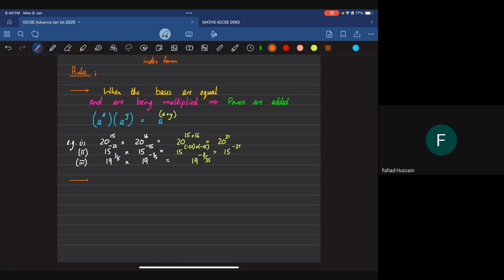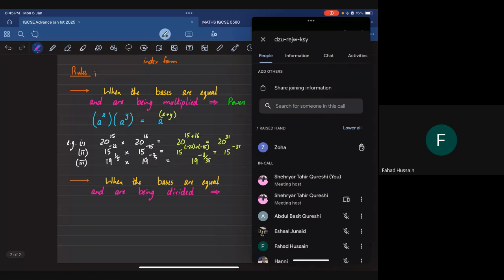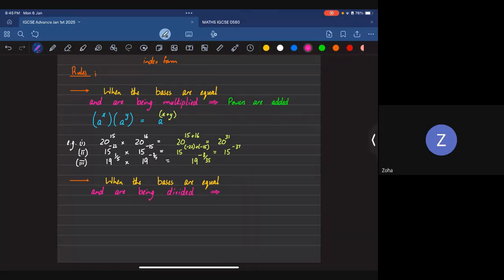Now, what if the same thing is happening? The bases are same and everything is same. The bases are equal and are being divided. If I just switch things up, what do you guys think is going to happen? Yes, Zoha. Oh, wow, Zoha. Jinx. Yes, Zoha. You're going to minus the powers. Well done, Zoha. Powers are subtracted.